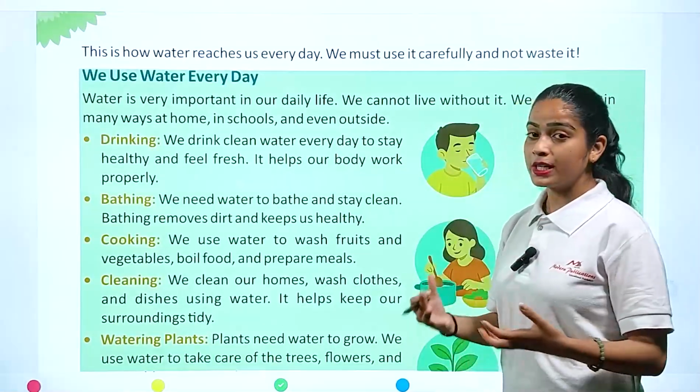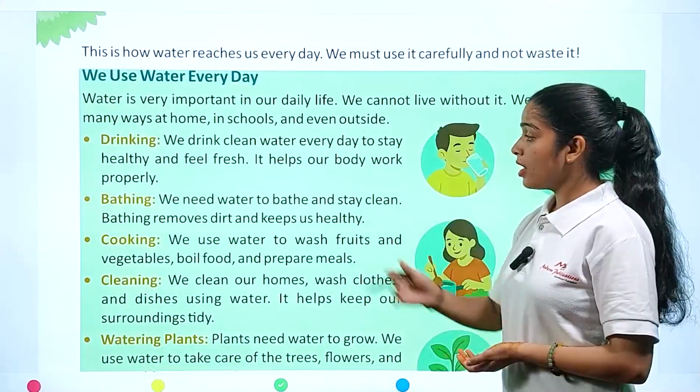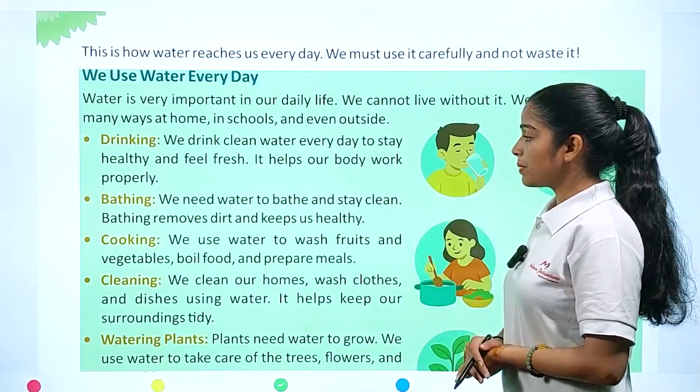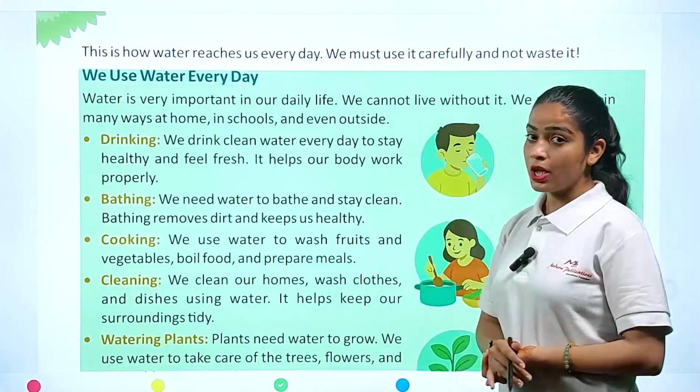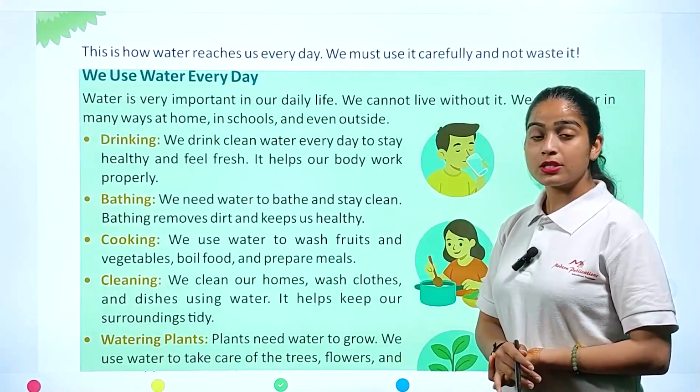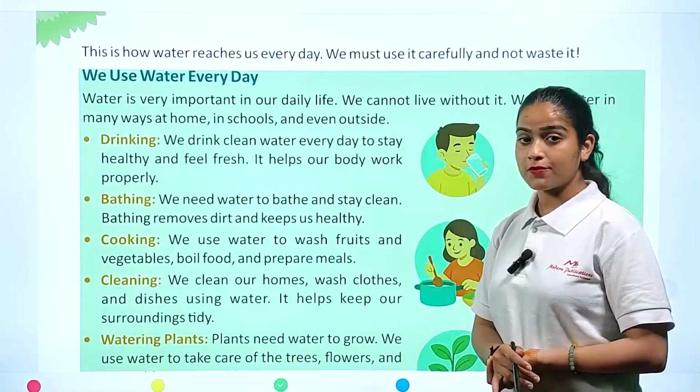Next we have bathing, to feel fresh and clean. We need water to bathe and stay clean. Bathing removes dirt and keeps us healthy. So in the morning, the first thing you do is bathe, and for this you have to use water only.